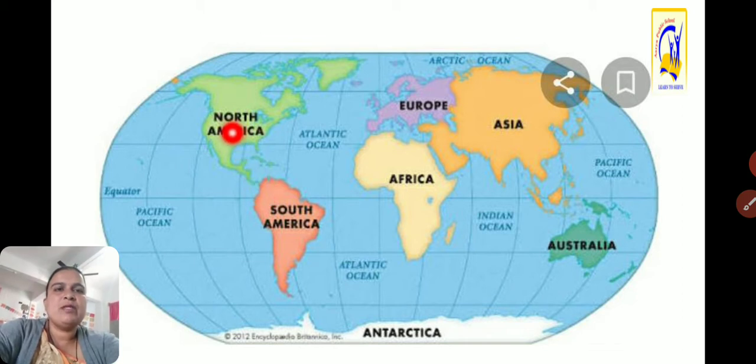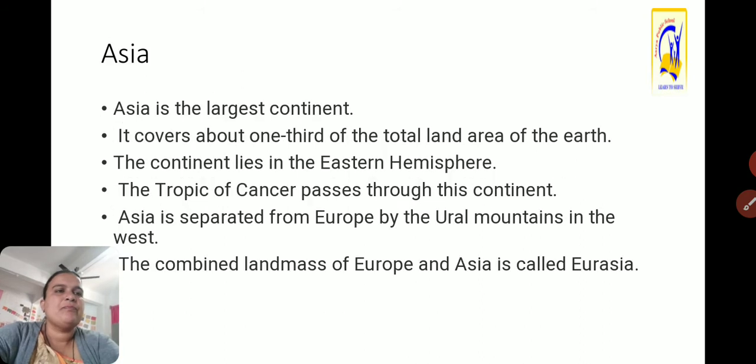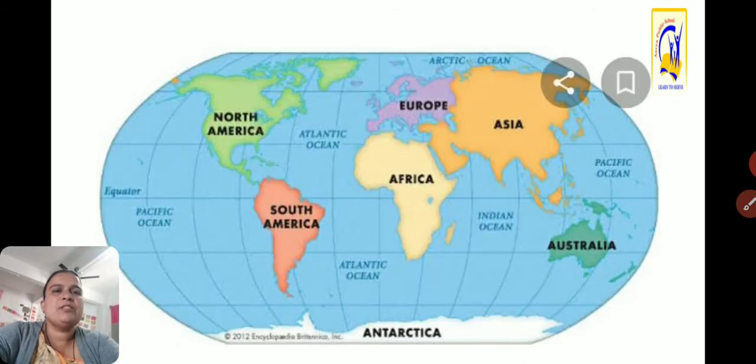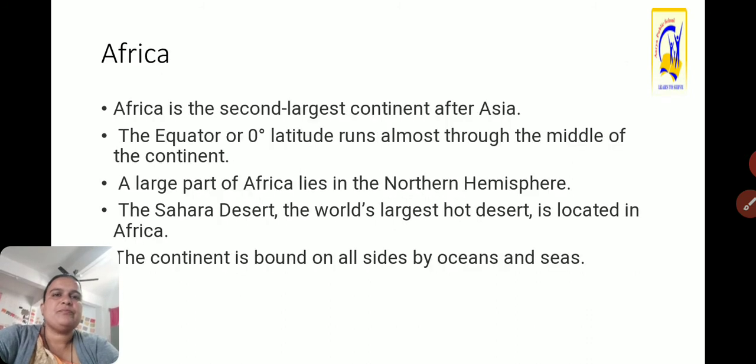Then this North America is completely above the equator, means it is completely in the northern hemisphere. This area above the equator comes in the northern hemisphere. As well as this side portion comes in the western hemisphere. So North America is situated in the northern and western hemisphere.